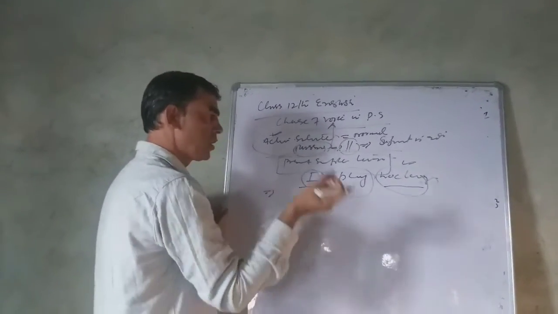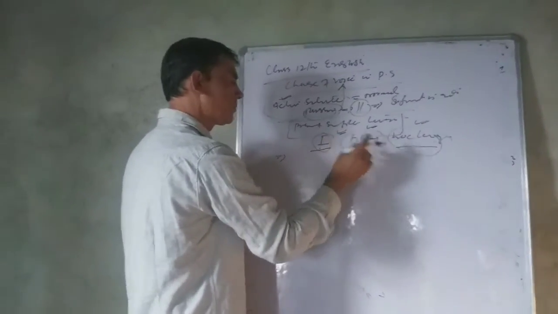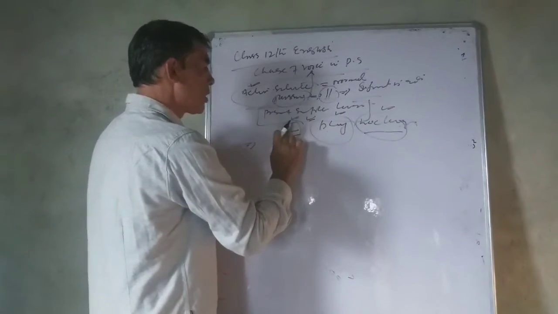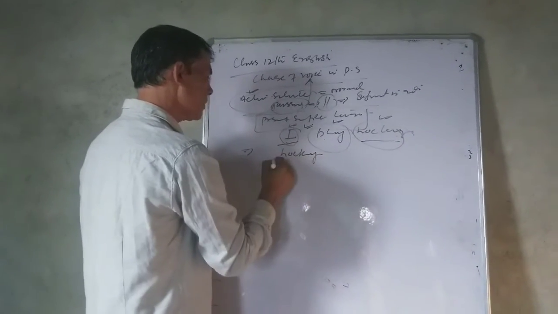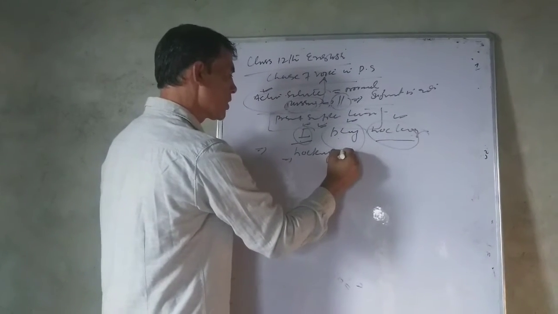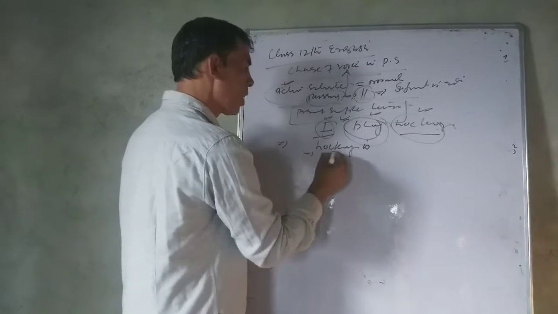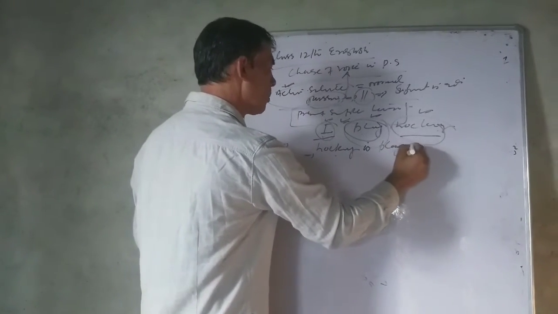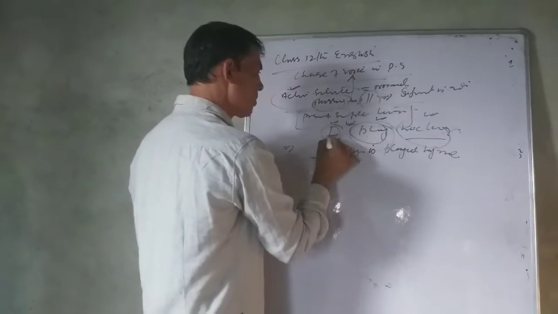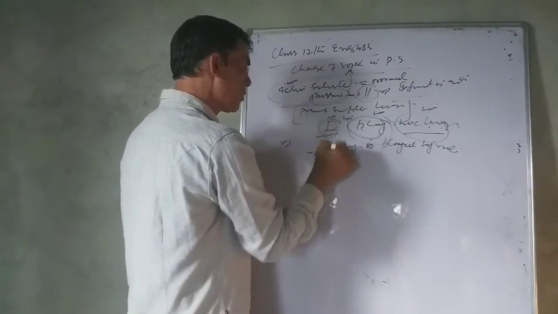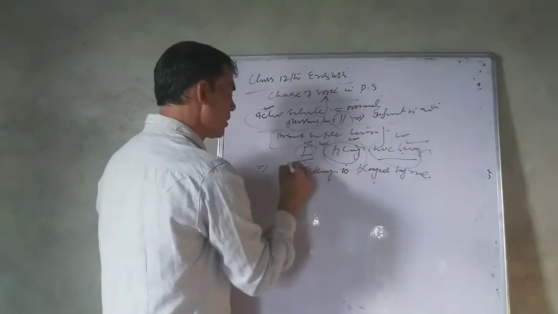When we change it from active to passive, in a passive voice the subject is always acted upon, so the object hockey comes first. In present simple with singular things we use is, and always in passive voice the third form of verb is used. So: hockey is played by. I gets changed into me. So this present simple tense got changed from active to passive. I play hockey is active. Hockey is played by me is passive.